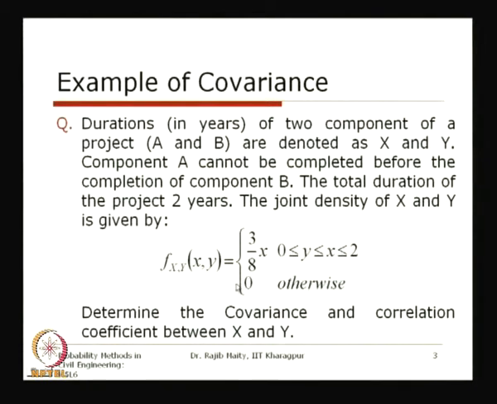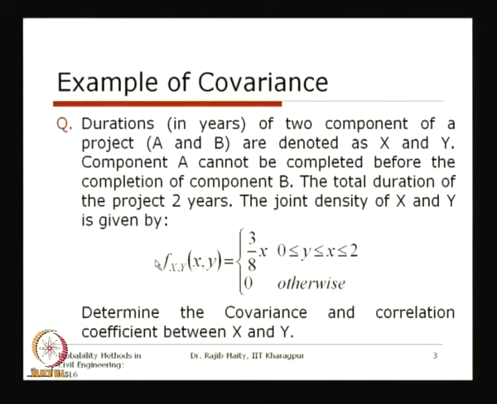Now when we declare that this is a joint distribution between x and y, then obviously, in a single random variable we call the total area below the curve, but here with two random variables it is a volume, because it is three dimensional. So the total volume below this surface should be equal to 1, and you can check yourself first whether this is a valid PDF or not.